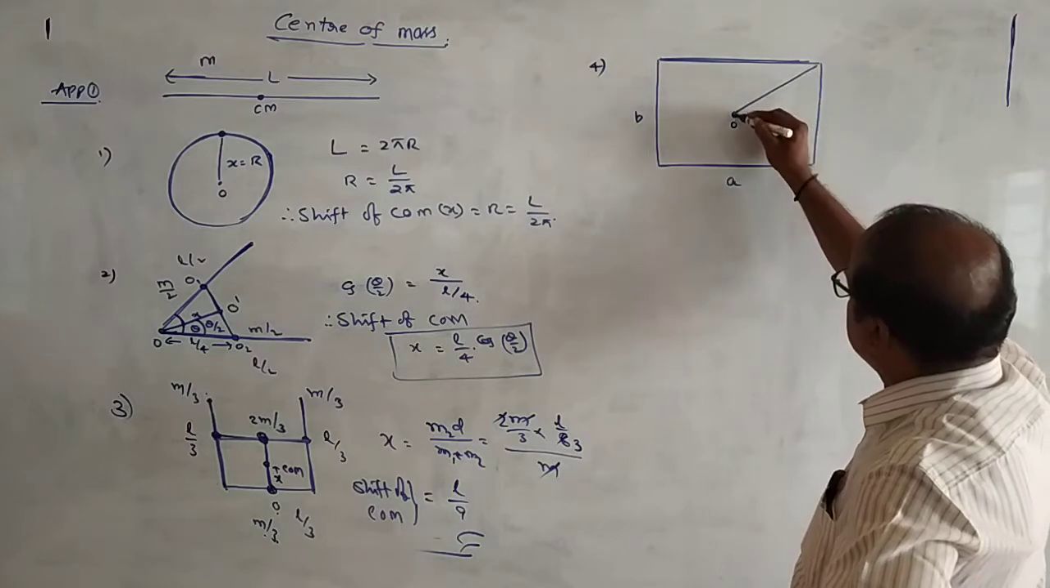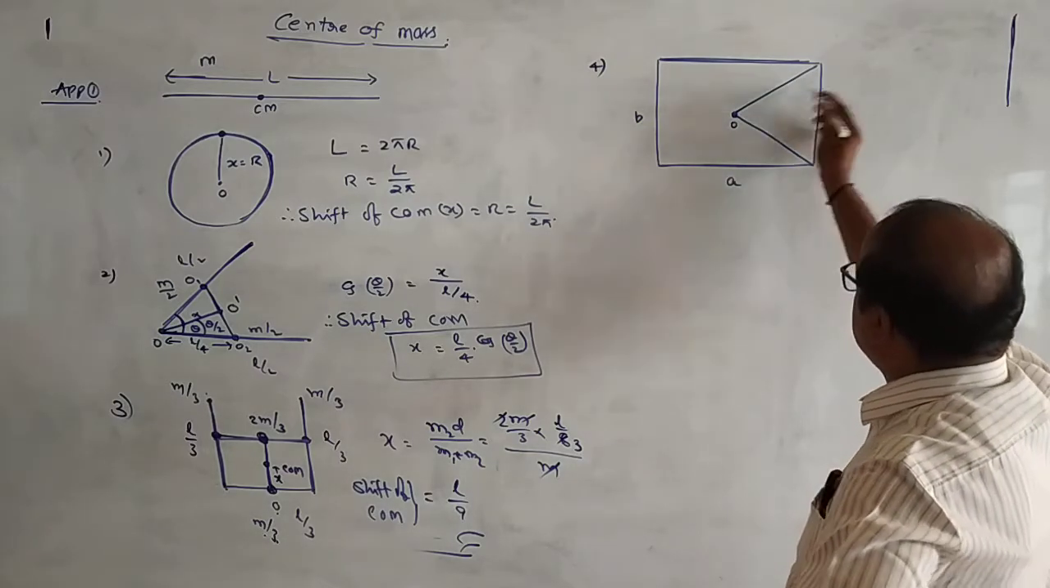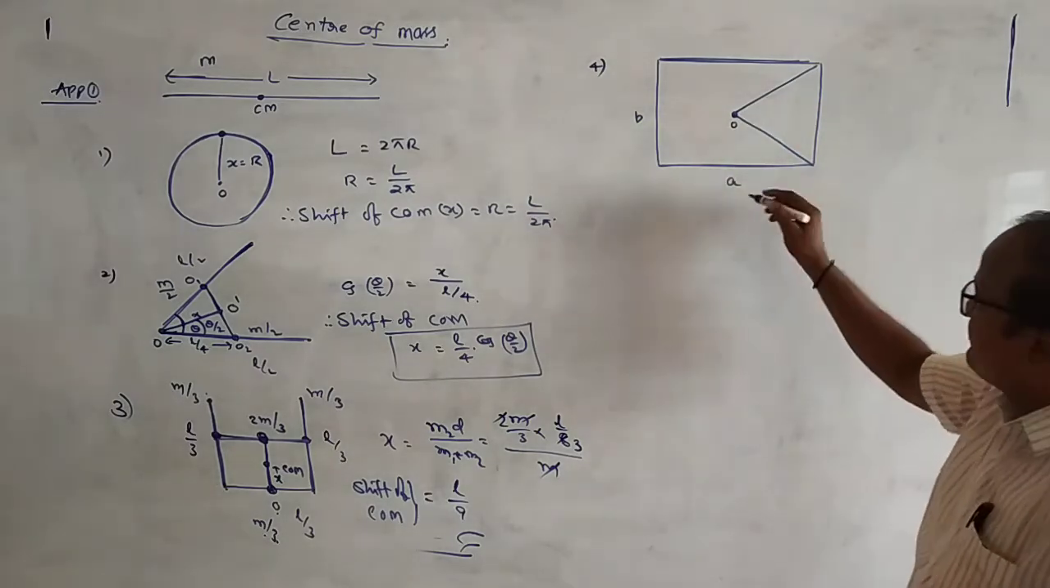From the rectangle lamina, a triangular lamina is removed like this. This is the removed portion. Find the shift of center of mass.